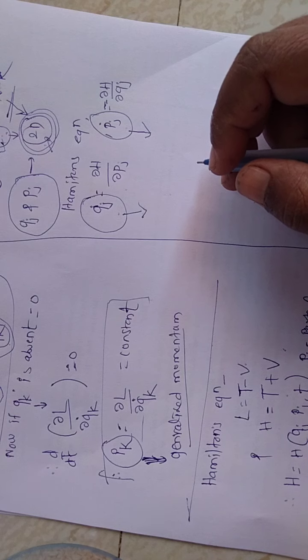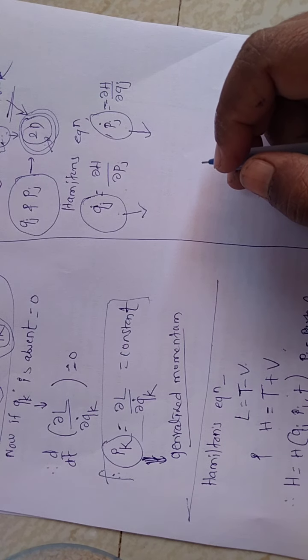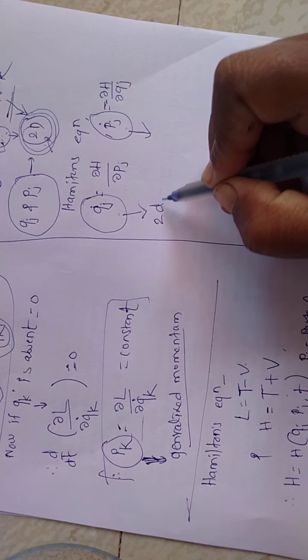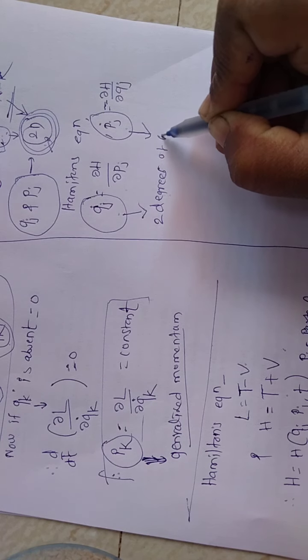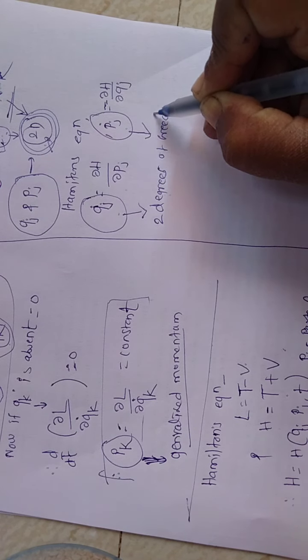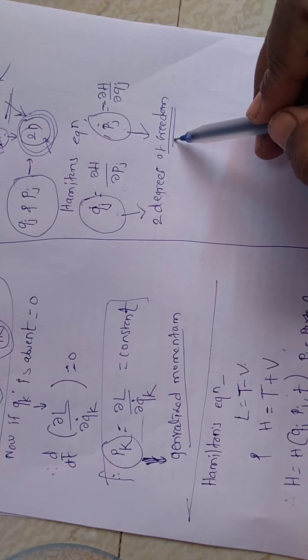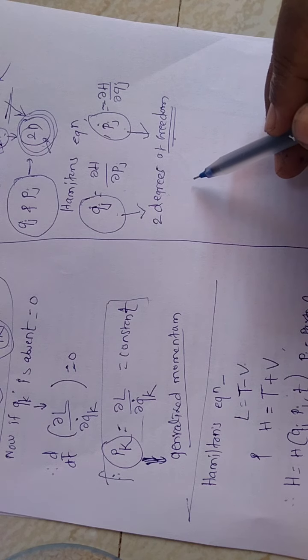Okay, so we know that in the Lagrangian, if a system has 1 degree of freedom, we get one Lagrangian equation. But in the Hamiltonian, if a system has 2 degrees of freedom, we will get 4 Hamilton's equations. If the system has 1 degree of freedom, we will get 2 Hamilton's equations.